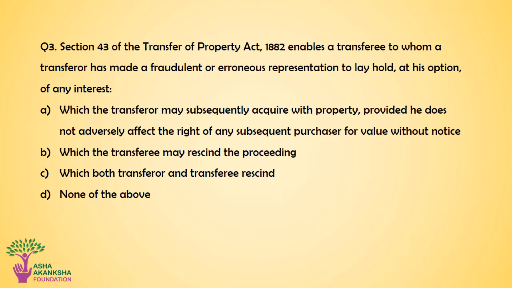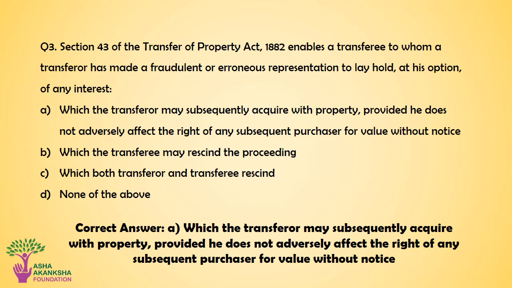The correct answer for this question is option A, which the transferor may subsequently acquire with property provided he does not adversely affect the right of any subsequent purchaser for value without notice.